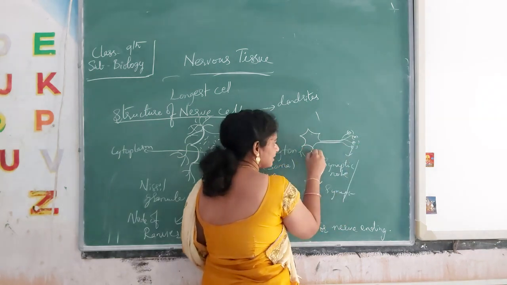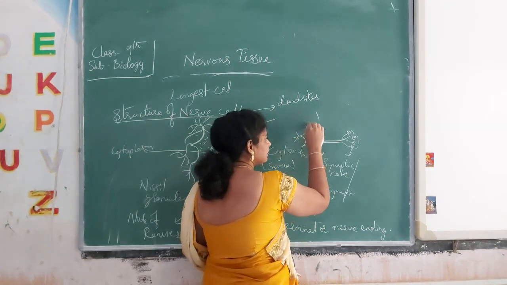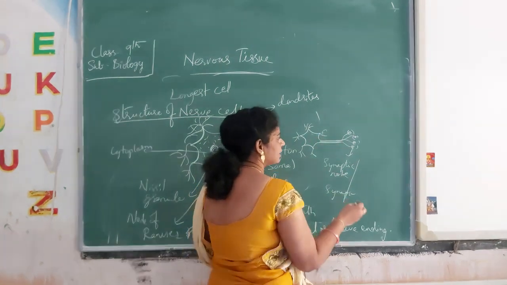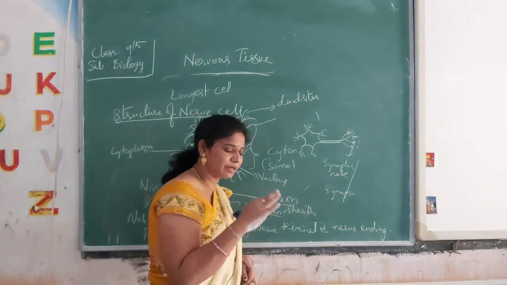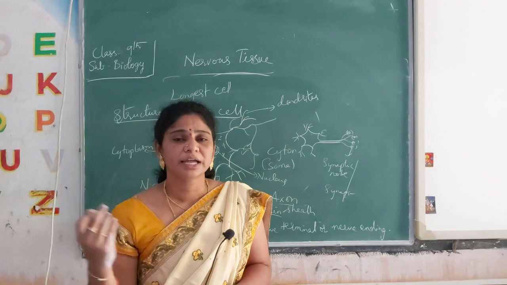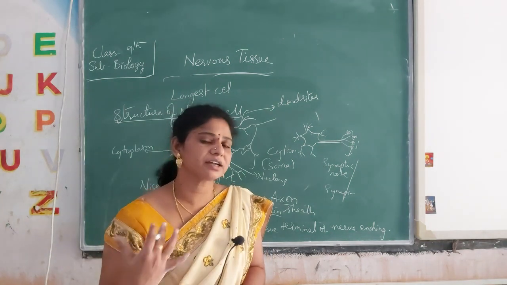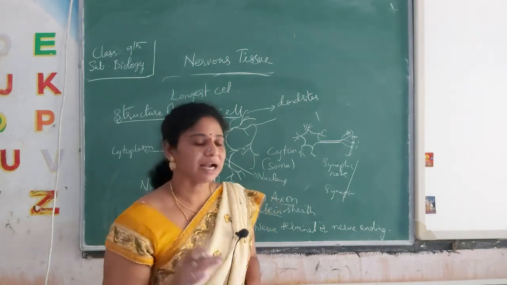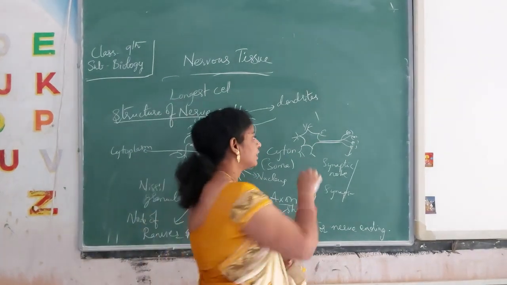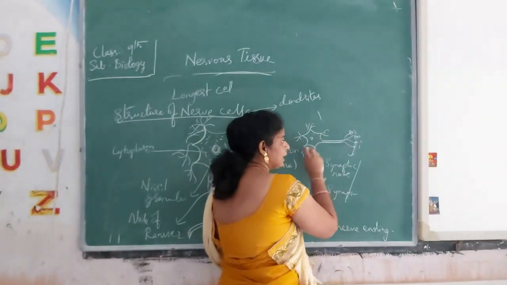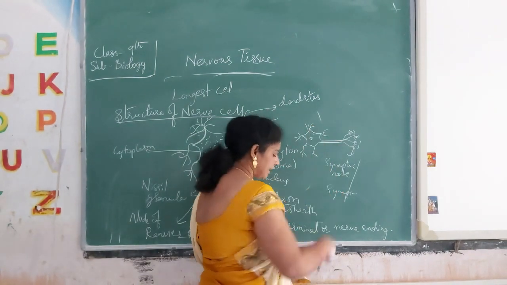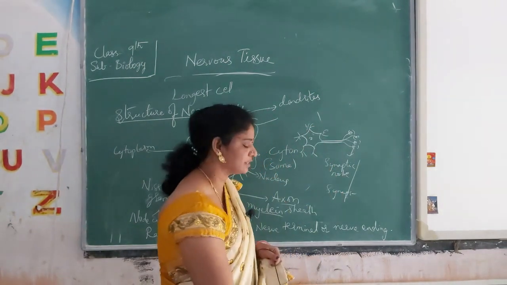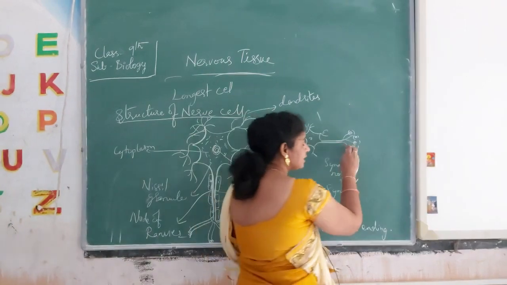So this is the dendrite region, the head region. What is happening here? The message is passed, like a form of communication, from one cell to another nerve cell. So this is the nerve cell. Here is the head part where the dendrites are present, and these are the nerve endings.